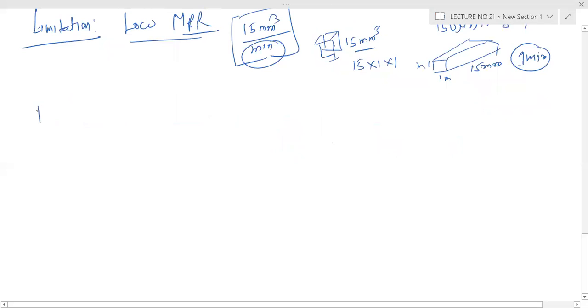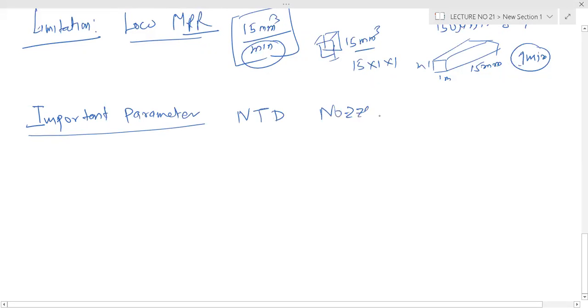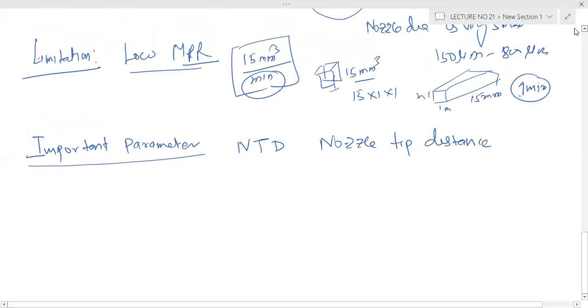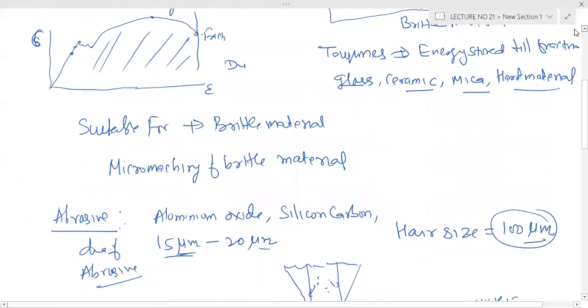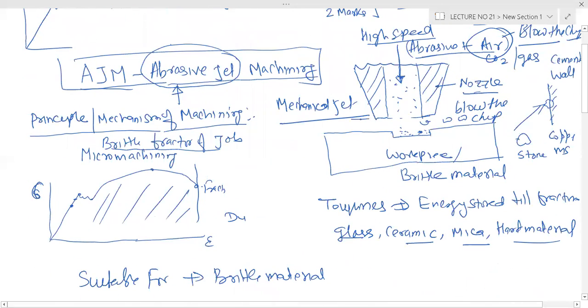Then one important parameter that we call nozzle tip distance. What is the nozzle tip distance? It is the distance between the nozzle tip and the workpiece. This is your NTD.